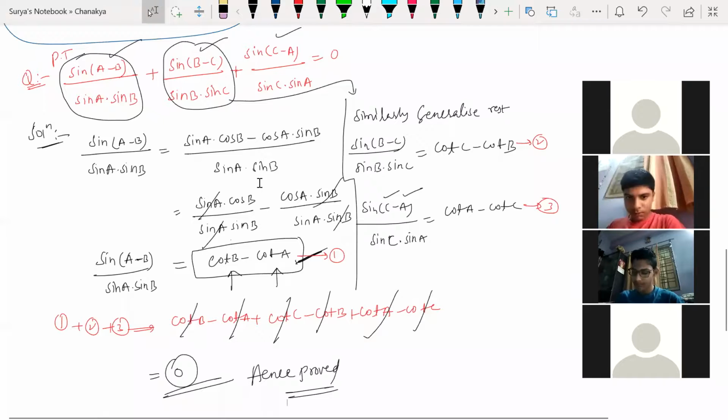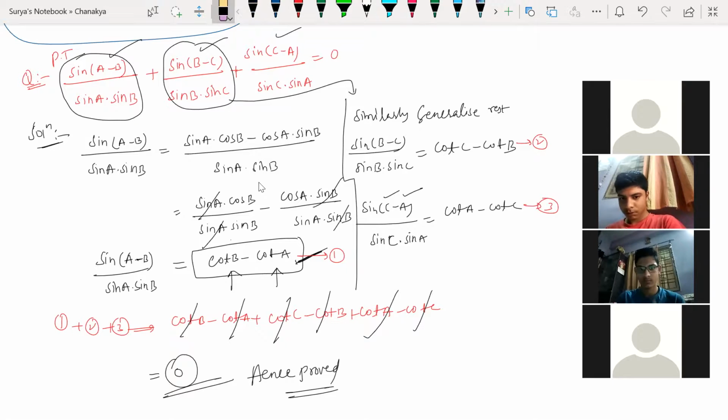Sir. So guys, for this kind of question you have to solve only the first term. The first term was sin A minus B divided by sin A into sin B. After solving that, I got cot B minus cot A. So from that I can generalize the remaining term answers. After generalizing, I'm getting cot C minus cot B. Clear? Any doubt? So sin C minus A, what did I get? Cot A minus cot C. So after adding all these equations, I'm getting 0. So hence proved. Next question.